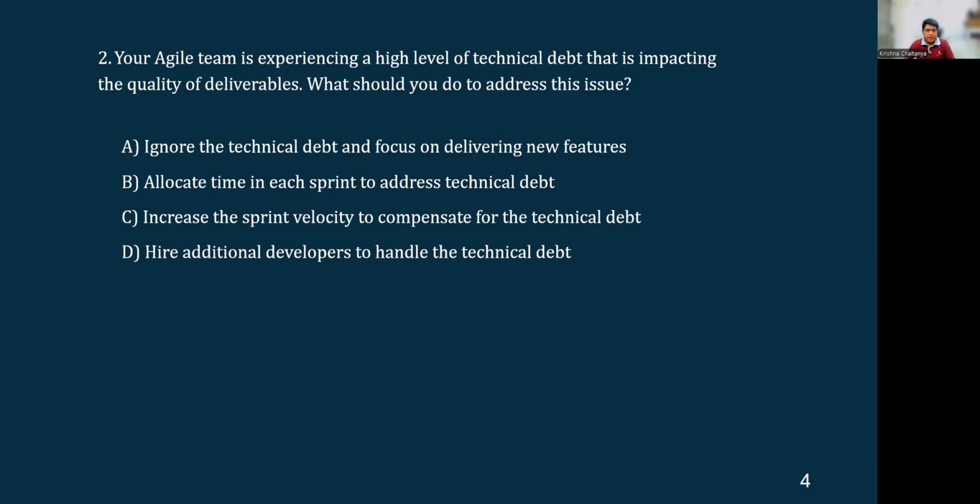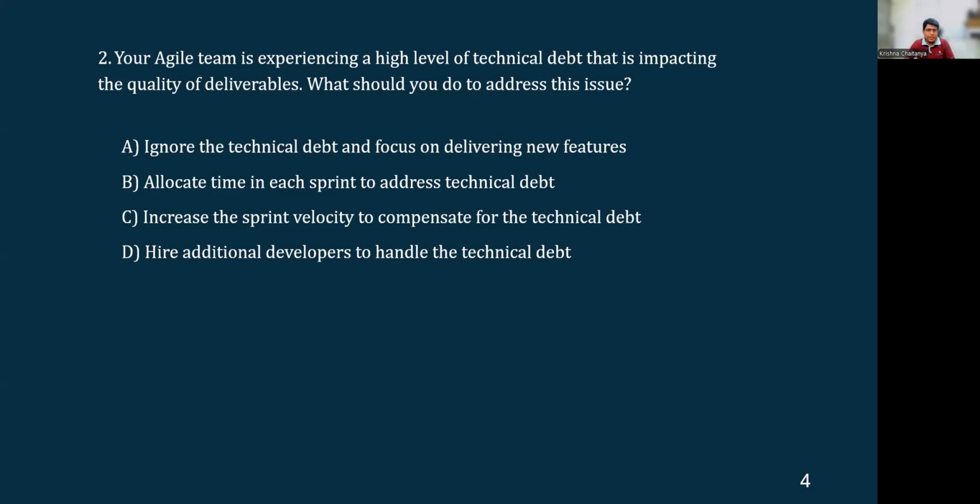Option D, hire additional developers to handle the technical debt. This might help temporarily, but it does not address the root cause of the technical debt or foster sustainable practices. When we have the technical debt, we hire new people, immediately sort out the issue and move forward. But we are not addressing the actual root cause, how to sort this particular thing, and also being sustainable in our deliverables, right?